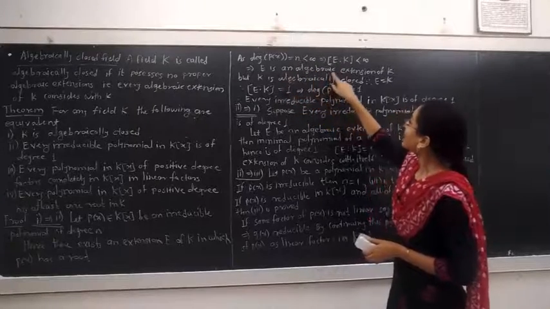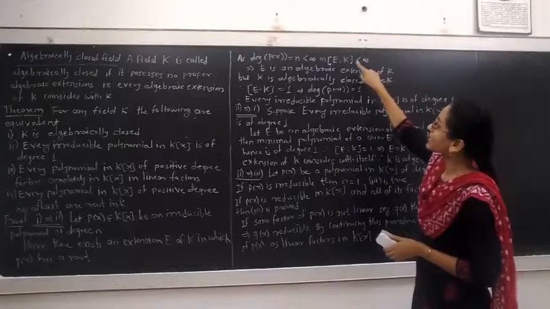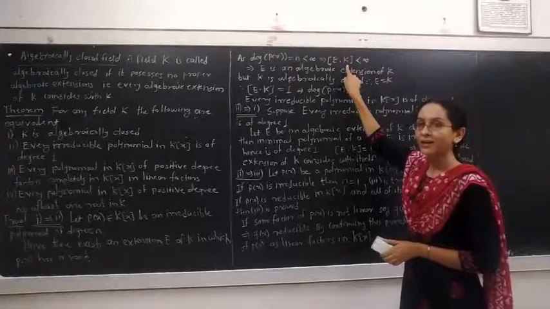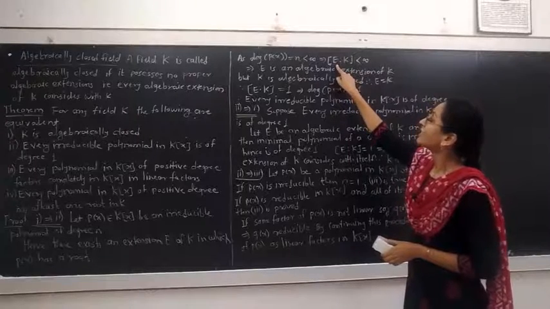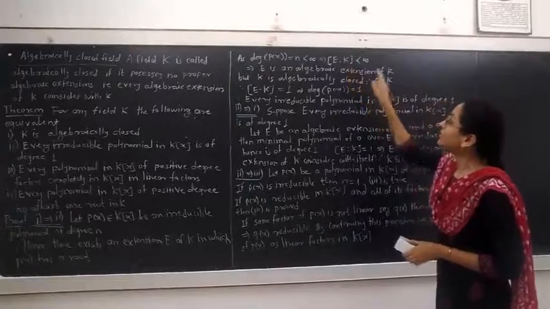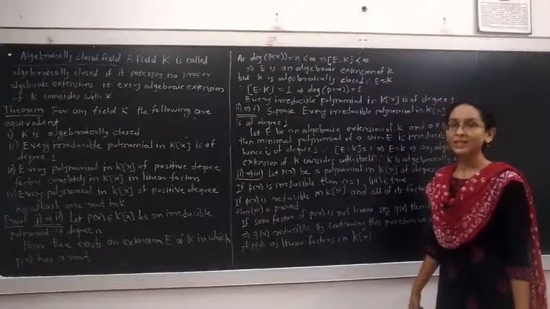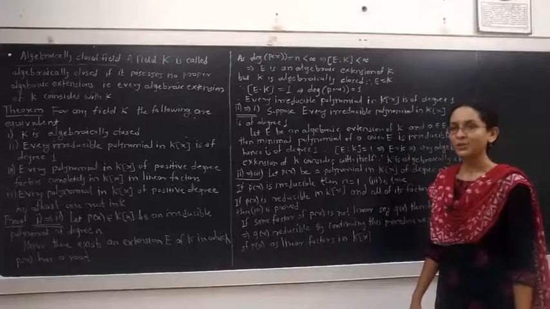This implies E is an algebraic extension of K, because we have the polynomial p(x) belonging to the field K and its root belongs to the extension of K, say E. E is a finite extension of K, hence it is an algebraic extension of K.